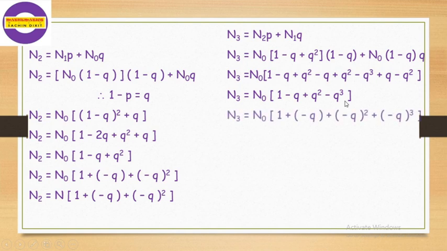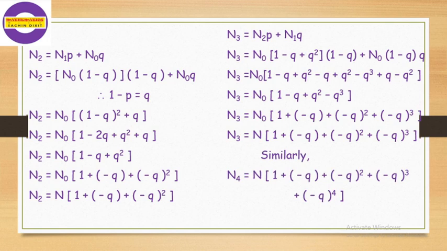These values can be rewritten as n3 is equal to n0 into 1 plus minus q plus minus q square plus minus q cube. So n3 can be written as, and we put the value of n0 as n, meaning n into bracket 1 minus of minus q plus minus q square plus minus q cube. And now from these values n0, n1, n2 and n3, we generalize this term.